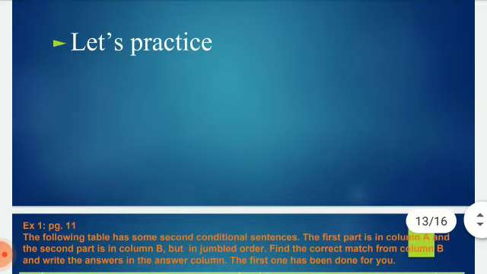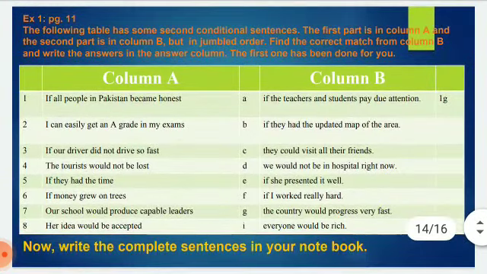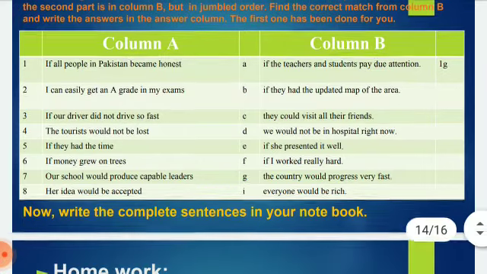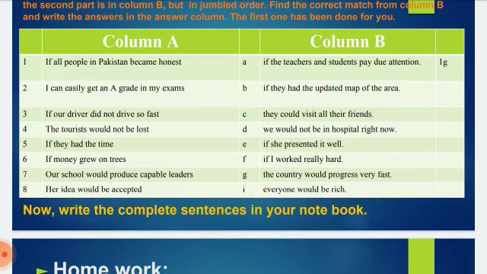Now let's practice. Exercise 1, page 11. The following table has some second conditional sentences. The first part is in column A and the second part is in column B, but in jumbled order. Find the correct match from column B and write the answers in the answer column. The first one has been done for you. Column A, if all people in Pakistan became honest, what would be the answer? The complete sentence would be, the country would progress very fast. So if all people in Pakistan became honest, the country would progress very fast. That's why the answer is 1G.